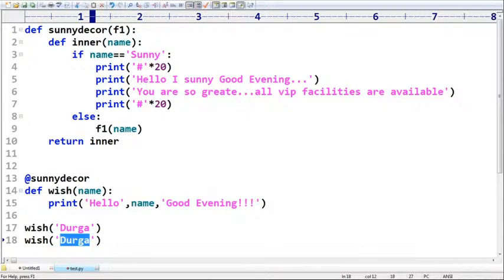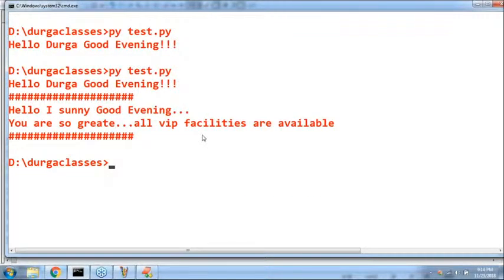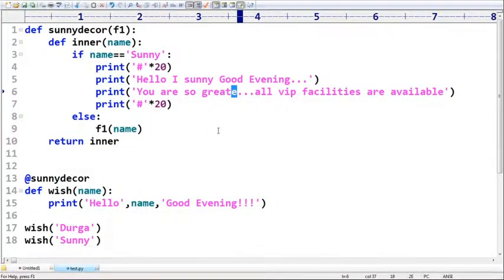Again, I am calling by passing Sunny as the name. Observe what output we are going to get. Here, just have a look once. Hello, Sunny. Good evening. You are so great. All VIP facilities are available. Something like that. Some like this I am taking.